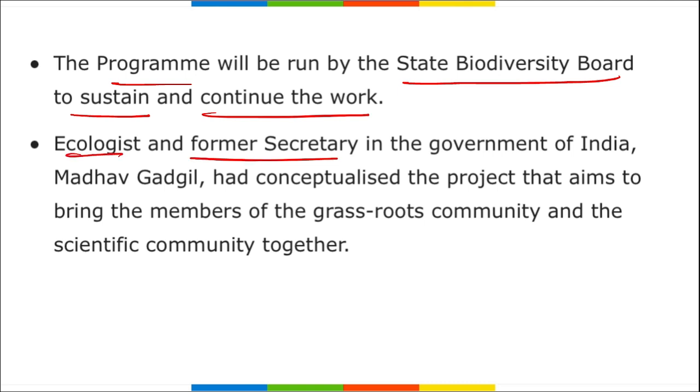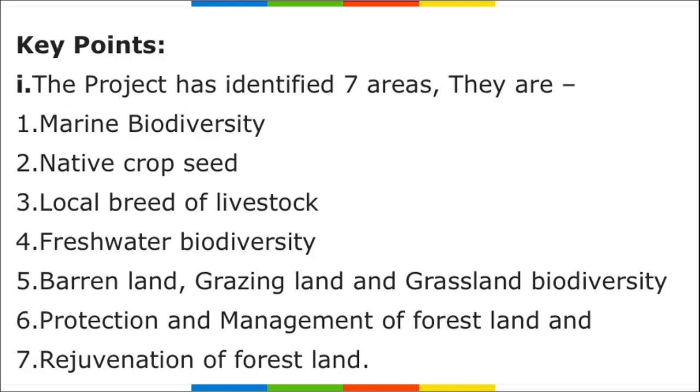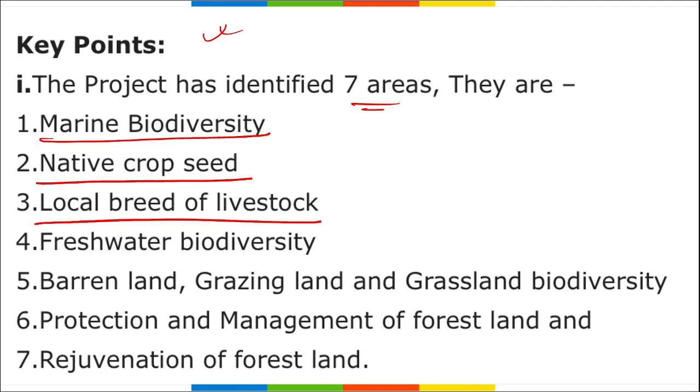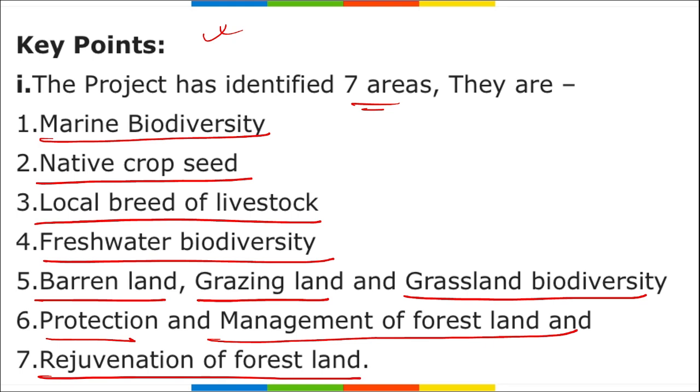Ecologist and former secretary in the Government of India, Madhav Gadgil, has conceptualized the project that aims to bring the members of the grassroots committee and the scientific community together. Under this project, remember, 7 areas are identified: marine biodiversity, native crop seed, local breed of livestock, freshwater biodiversity, barren land, that is grazing land and grassland biodiversity, protection and management of forest land, and rejuvenation of forest land also.